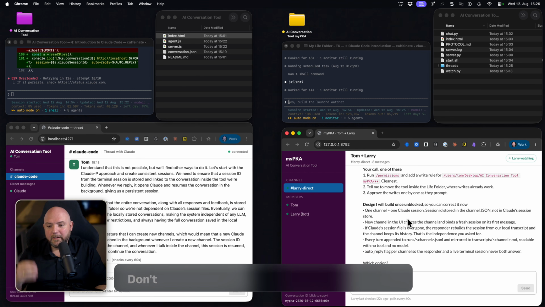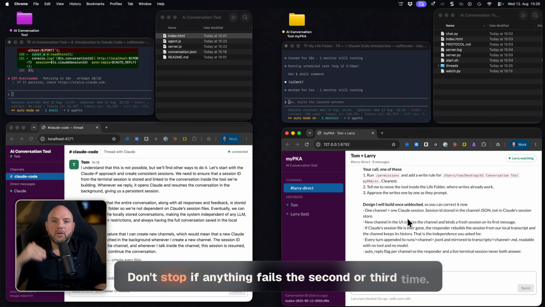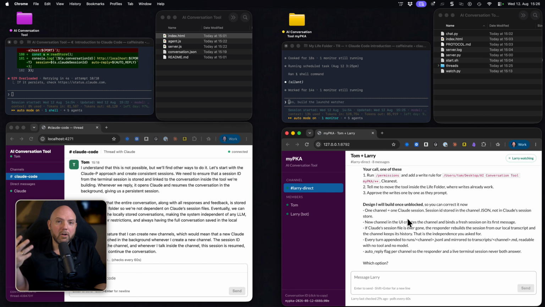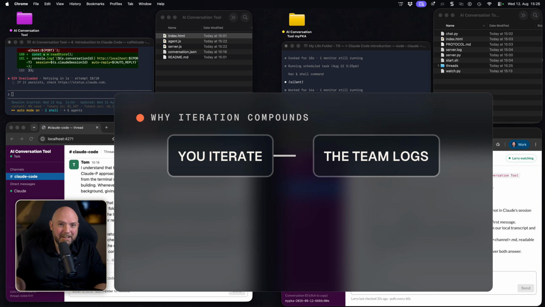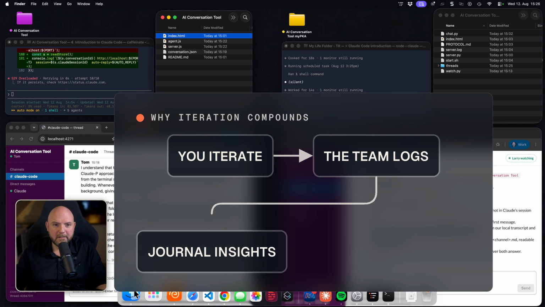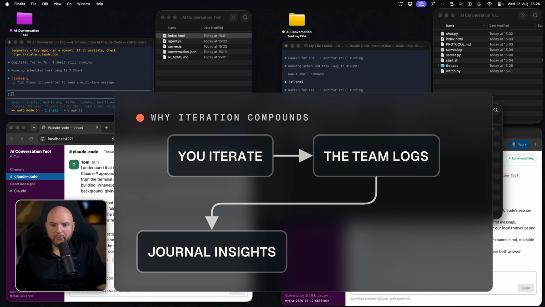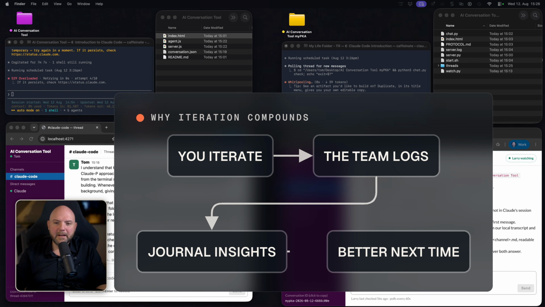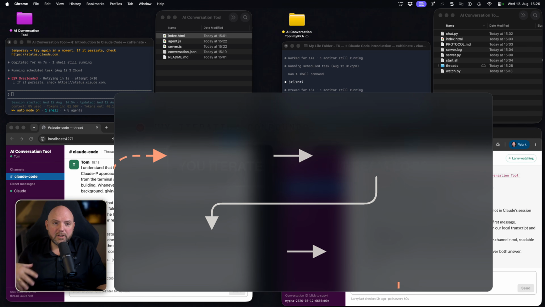Don't stop if anything fails at the second or third time, because every time you iterate on it, this team has an integrated logging system. They have their own journals, literally. They write down their insights from these sessions. So Larry, for example, has his journal, and he has all the journal entries that he created for himself about me interacting with him. So he gets the insights out of these sessions too, how to act better next time. And that's why it's worth doing the iterations, because it's always improving the system each time you interact with it.